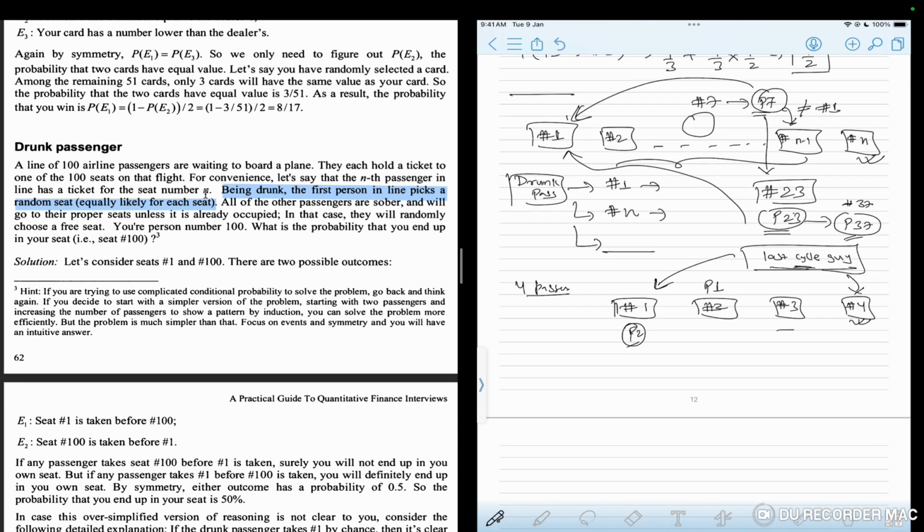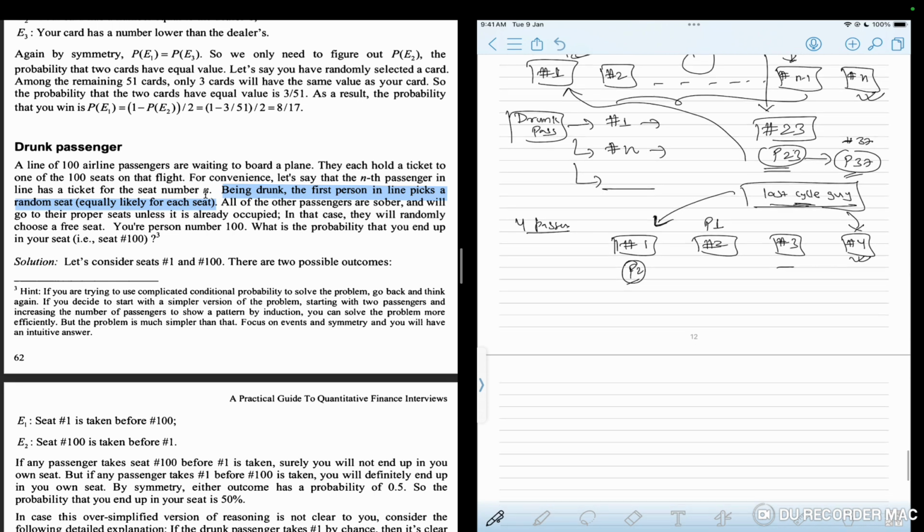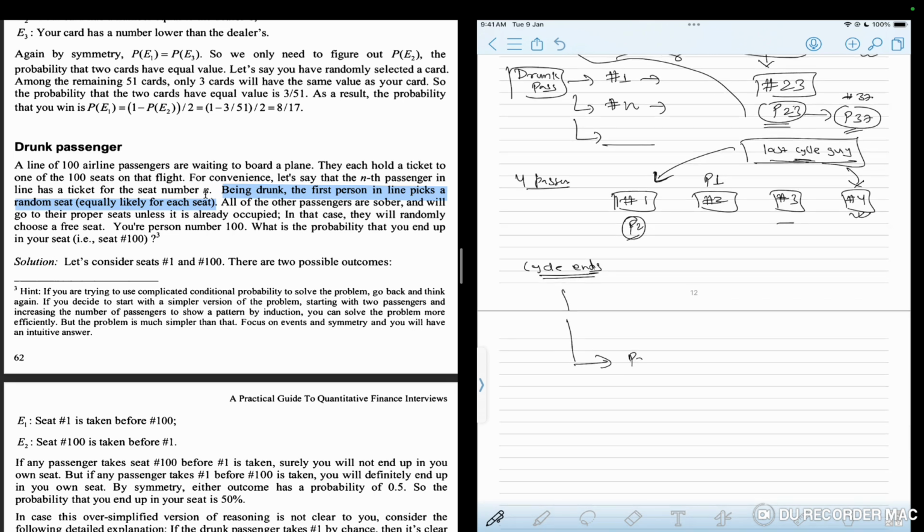And what is the probability of that last guy sitting either on seat number 1 or on my seat? When the cycle ends, what is the probability that he picks seat number 1 or seat number N, which is my seat?